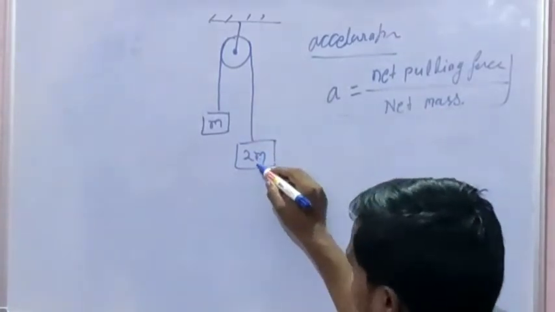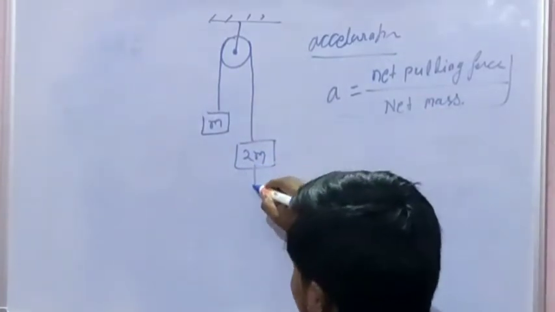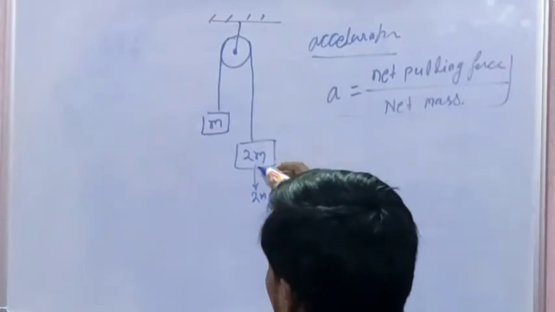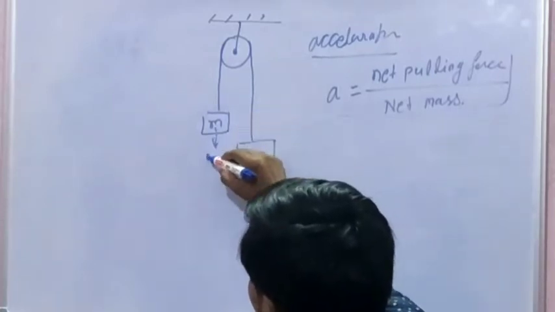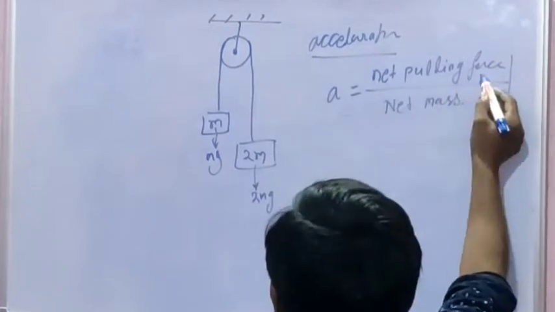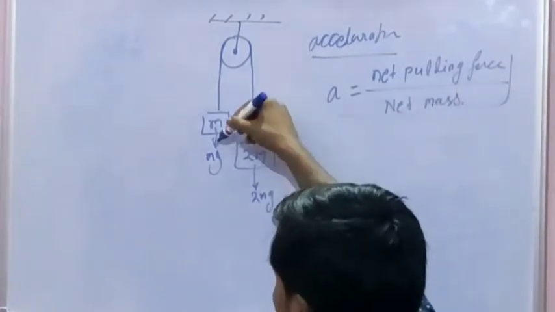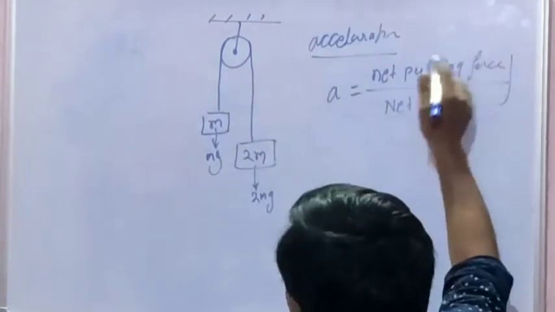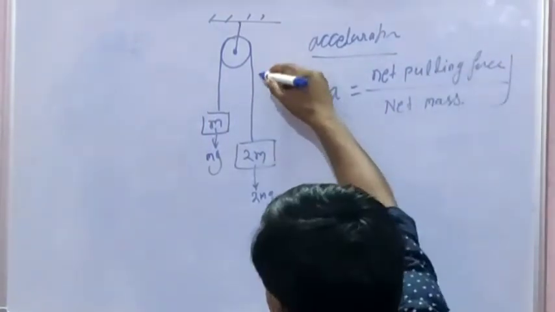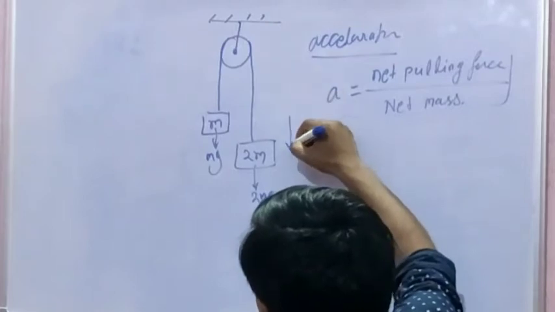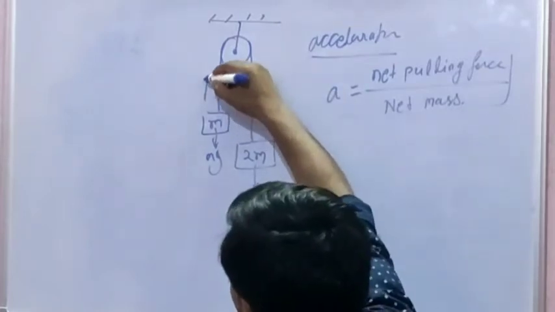Here the weight of 2m is 2mg, and of m is mg. Then the net pulling force is 2mg minus mg. The motion takes place in this direction and this one goes up.